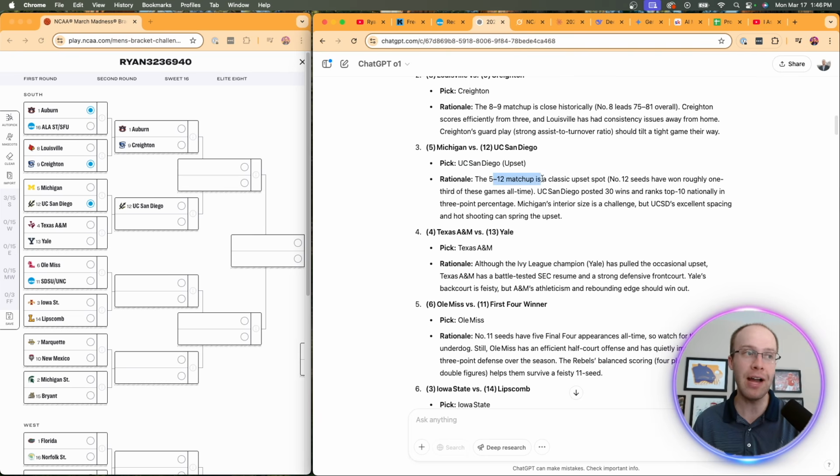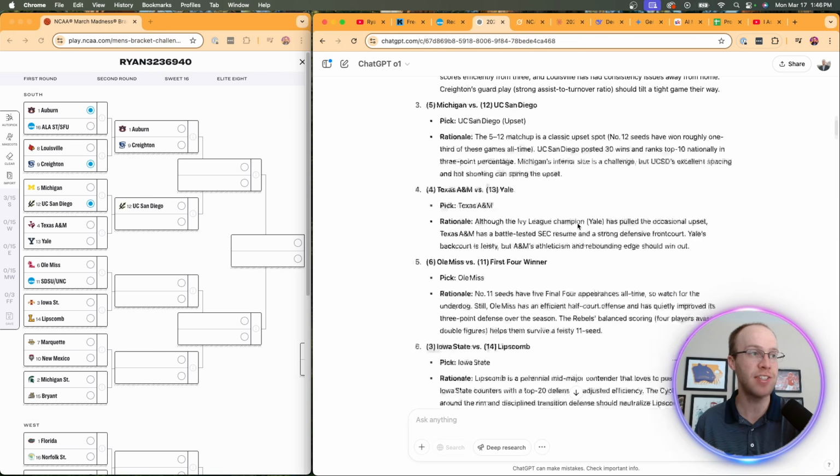It says the 5-12 matchup is a classic upset spot. UC San Diego posted 30 wins and ranks top 10 nationally in three-point percentage. So it's pulling in this data from some source. This is the benefit of using an advanced reasoning model when it's pulling in statistics like that. So let's go with UC San Diego.